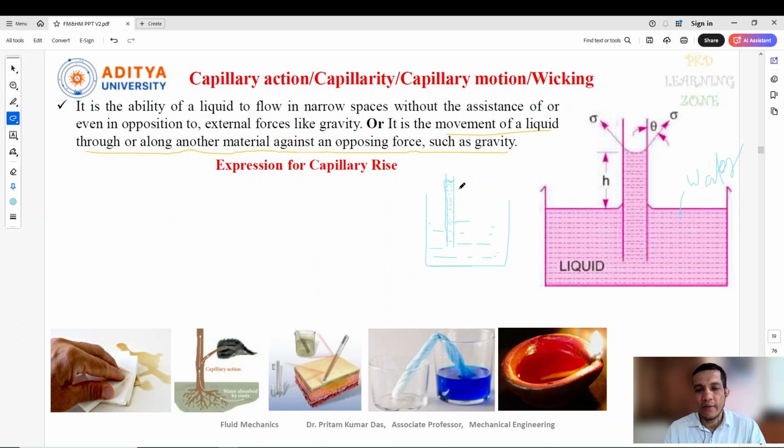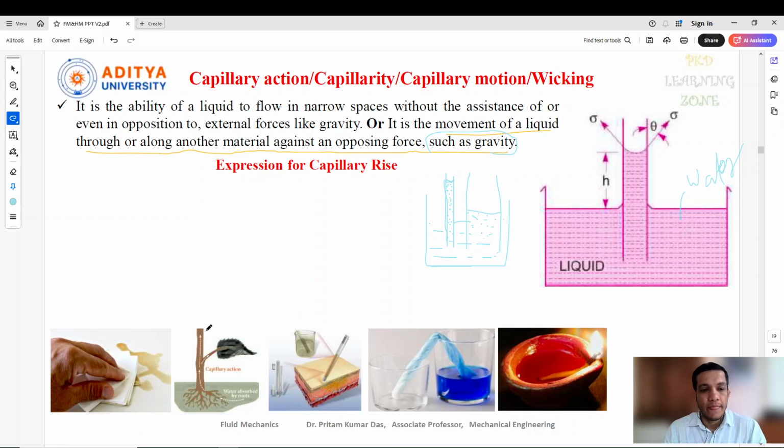Similarly, if I keep another, bigger tube, you can see that not much rise will be there. There will be a rise, but compared to the small tube, in the larger tube there will be very little rise in water. So this is also one concept. Why is it happening? Due to capillarity, meaning even though gravity is there, still the water is able to rise in the glass tube. That is one concept. And some other examples I have also taken.